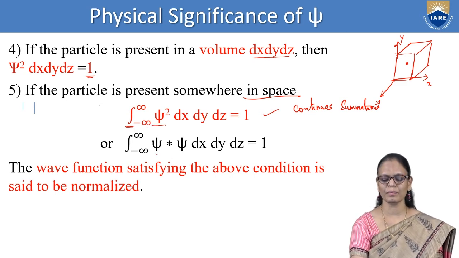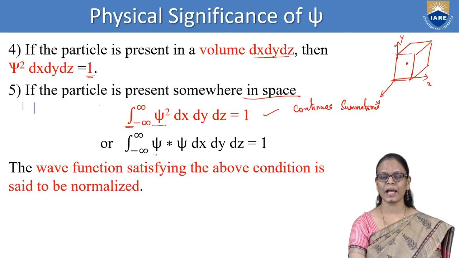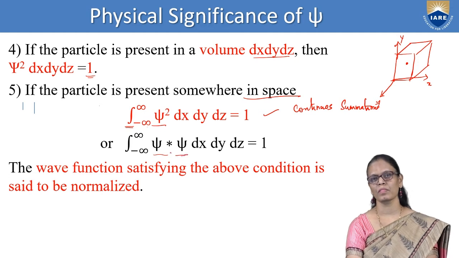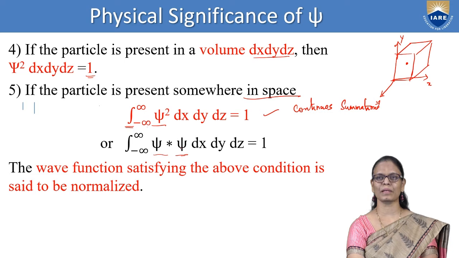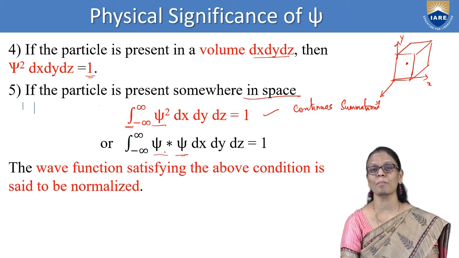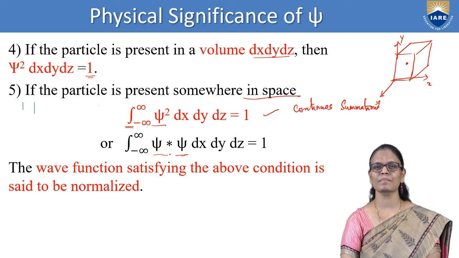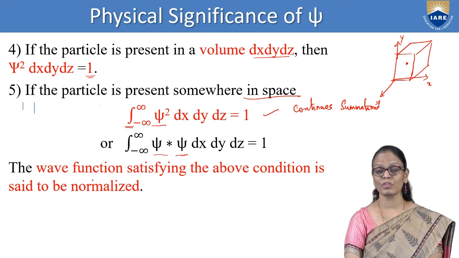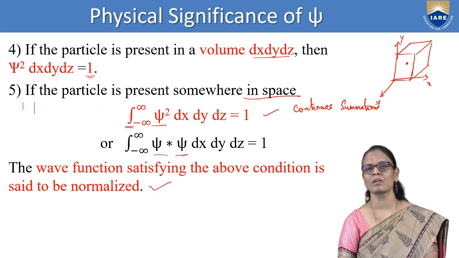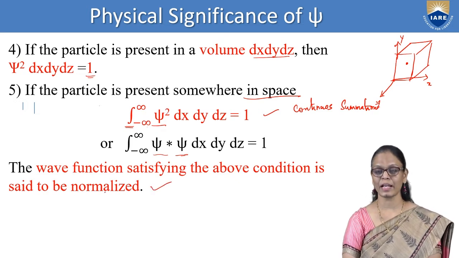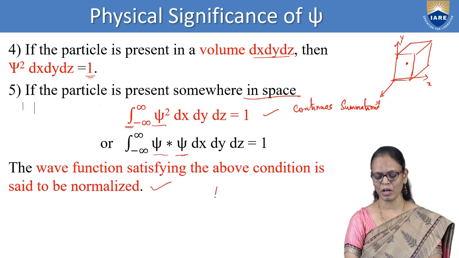Psi square can also be written as psi star psi. We have clearly understood now why we are taking psi star psi, because psi is a complex number. We are multiplying it with its complex conjugate so that it becomes an observable quantity. So the wave function that satisfies the above condition is said to be normalized. This is the condition for normalization.